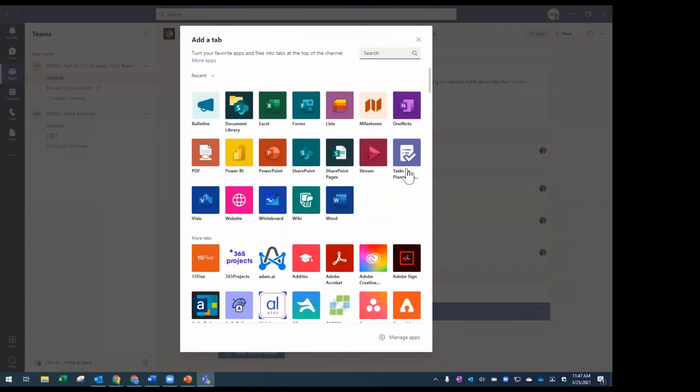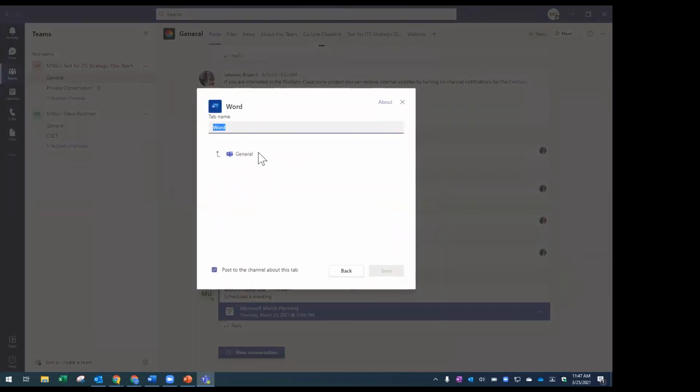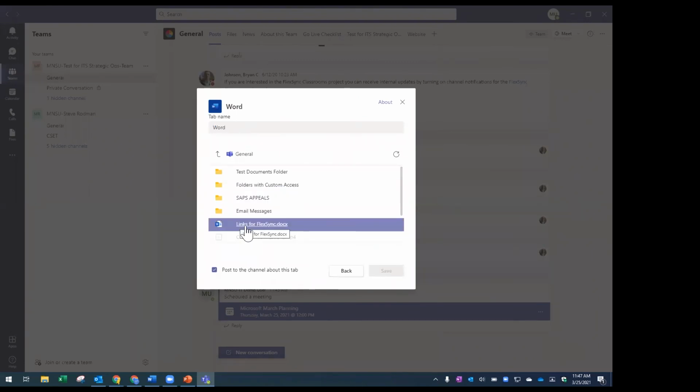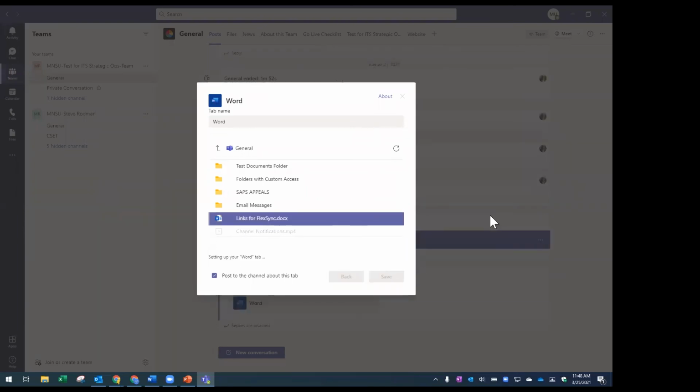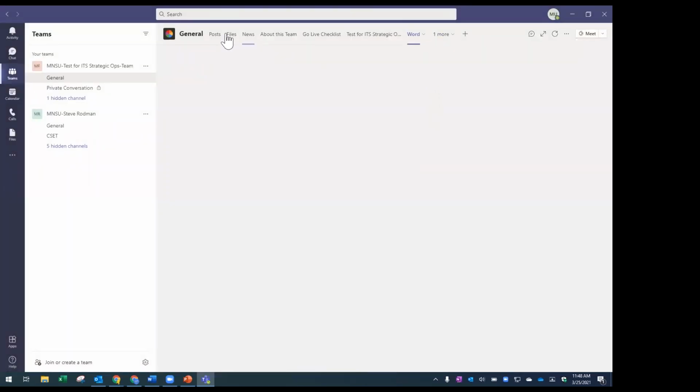pin a Word document. And hopefully I have a Word document in my team that I can use for this example. Oh, links for FlexSync is one that I worked on. So I can just pin that here and click save. And it also gave me an option to post to the channel about it.